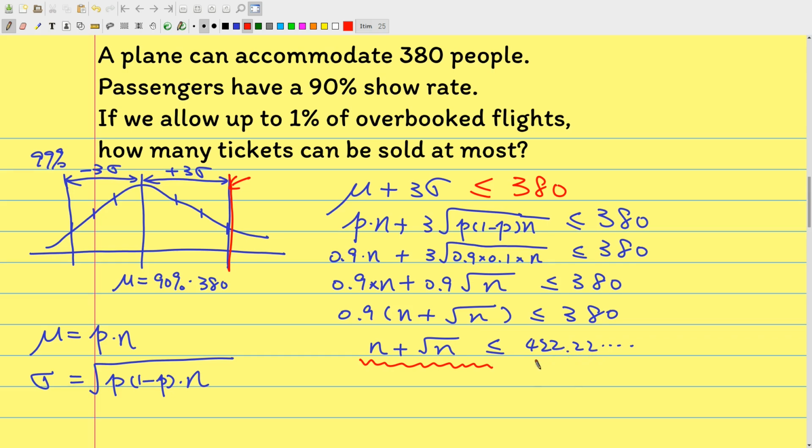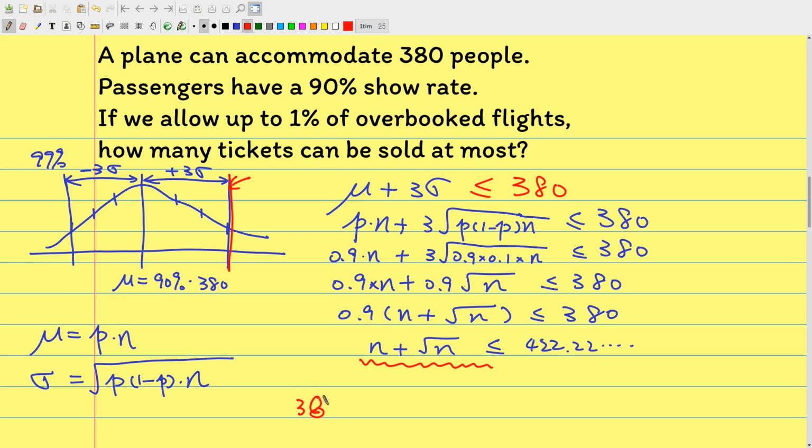As long as we can keep the number within this range, 99% of our flights would be fine. That means we can make sure that less than 1% of the passengers need to be rescheduled. So we can plug in all the numbers. The capacity is 380.